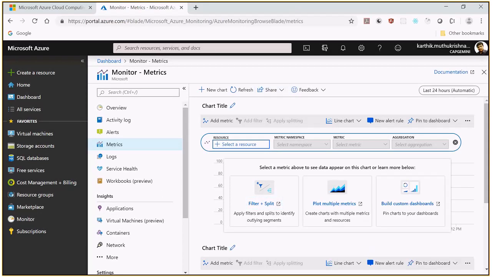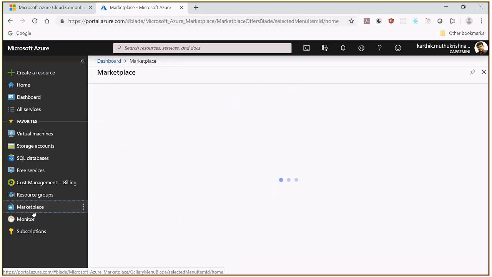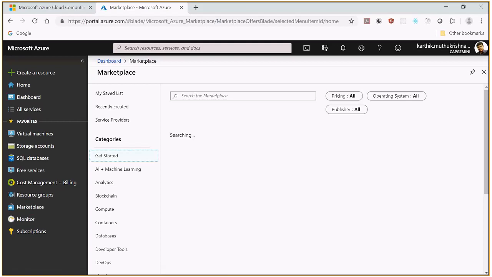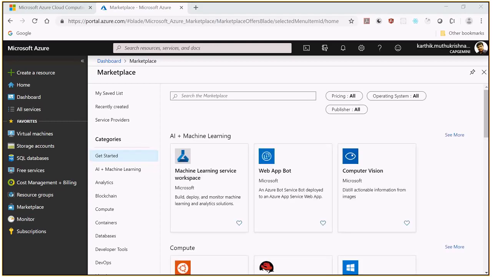And already we have discussed the marketplace. It is very similar to our Play Store, where you can just go ahead and use the products, or take the products, anything.